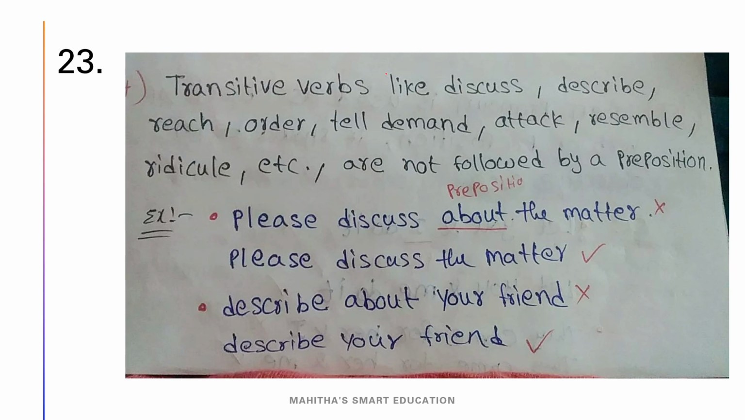Yes, our 23rd rule is transitive verbs. These words are also very important: discuss, describe, reach, order, tell, demand, attack, resemble, ridicule, etc. These words are not followed by any preposition. Remember all these words. Please discuss about the matter. About is a preposition, right? So we don't have to use about here. Please discuss the matter. And describe about your friend. Describe your friend, it is right.